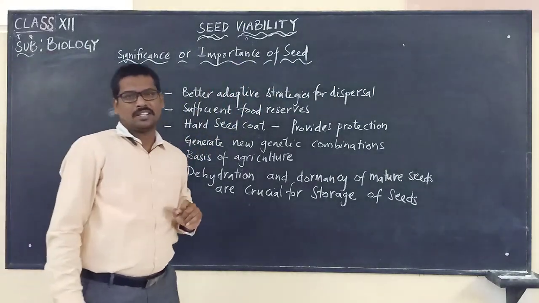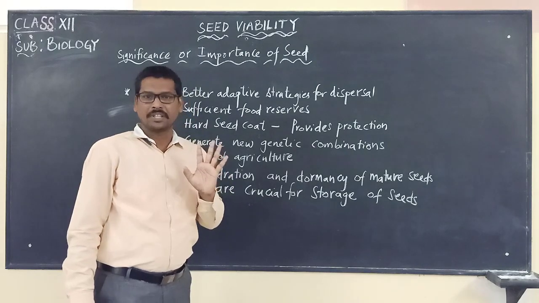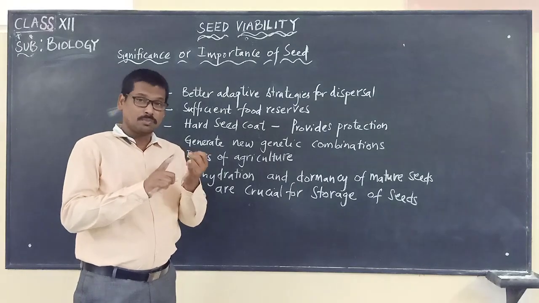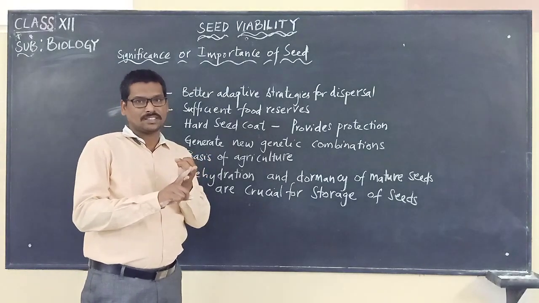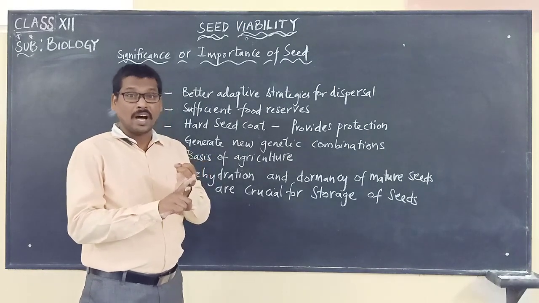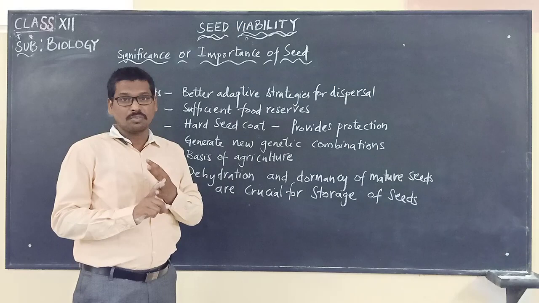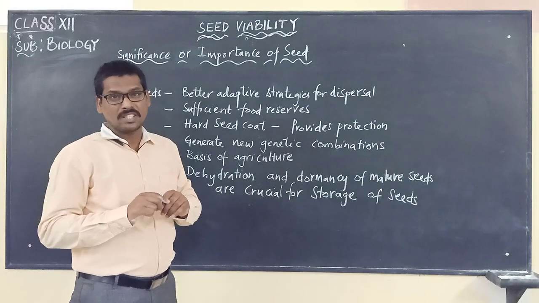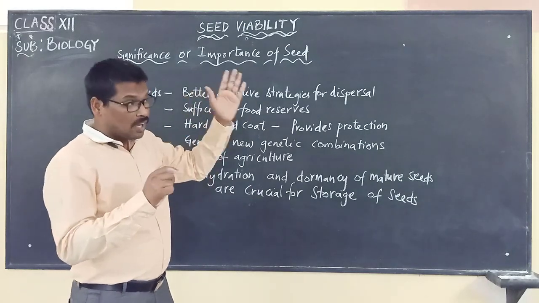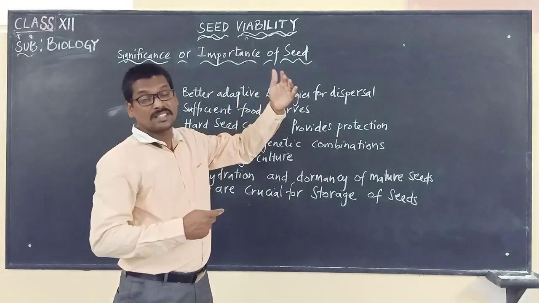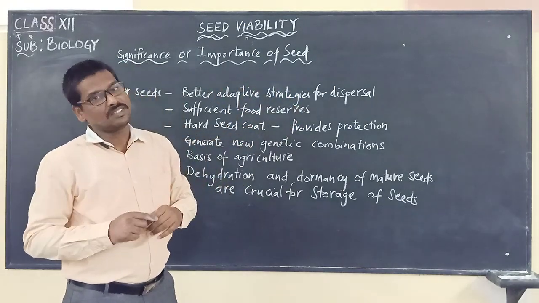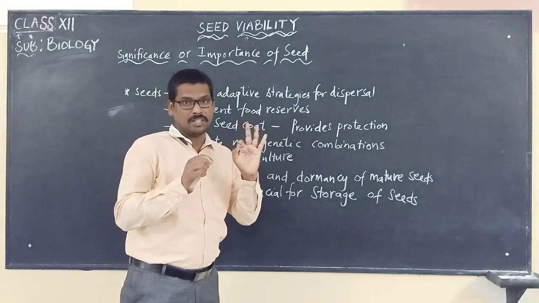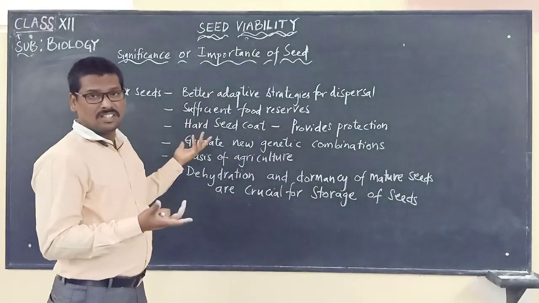Here we have to keep one very important and simple point in mind: for sexual reproduction, the process which involves pollination and fertilization, these two are independent of water. But seed formation is dependent. Without the process of fertilization taking place in sexual reproduction, seed formation will not take place. So seed formation is dependent. Now, what is the importance of seed?